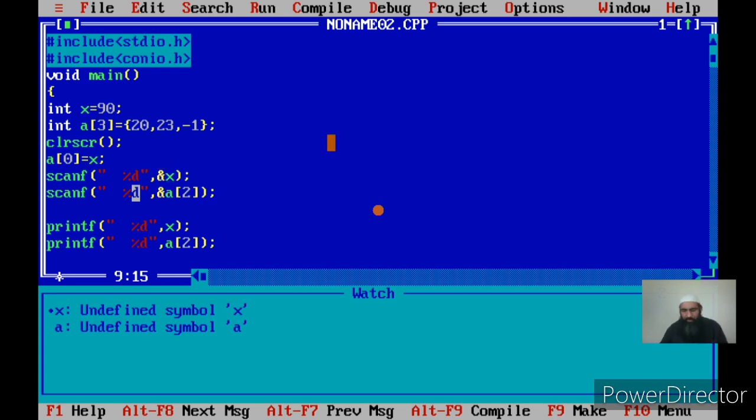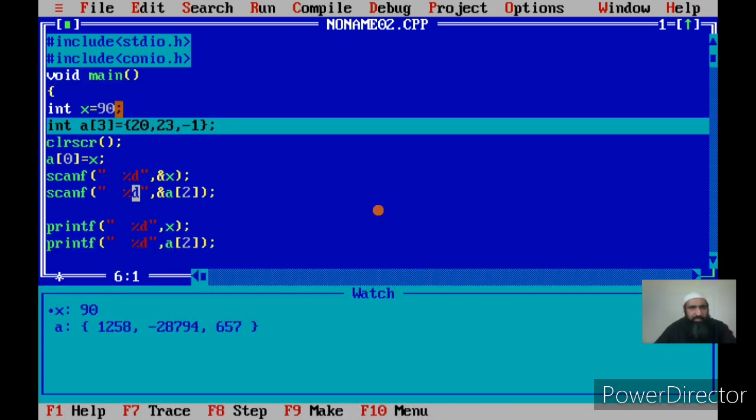So what I am inputting from the keyboard is x, then I am inputting the third element from the keyboard. You will see after this execution, x's value will change and value of the third element will change. Then I am printing the same values to make you understand that we can scan the array elements, and this can be done for every element of the array. Now let us see.